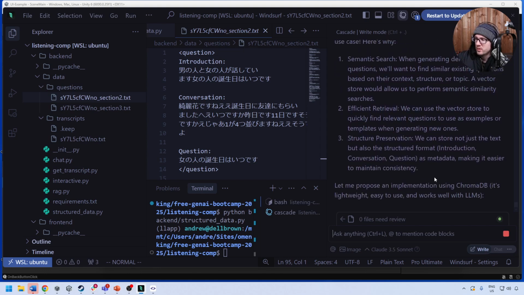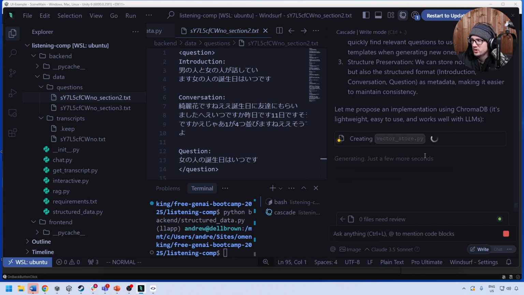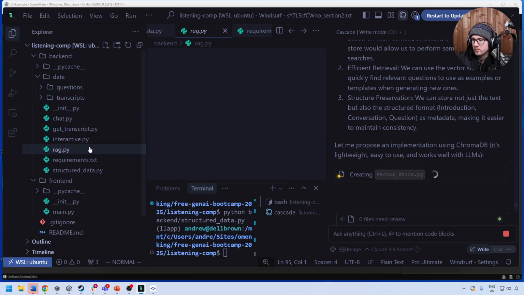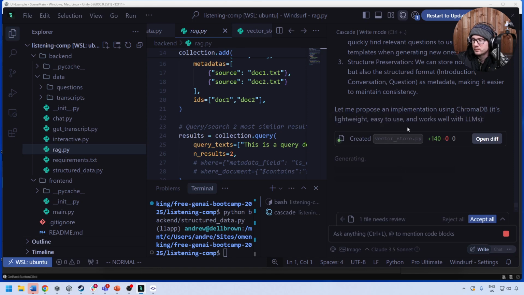Semantic search. When generating derivative questions, we want to find similar questions based on their context, structure, and topic. A vector store would allow us to perform semantic similarity searches. We can use the vector store to quickly find relevant questions to use as examples. We can store not just the text, but also the structure format as metadata, making it easier. Let me propose an implementation using ChromaDB, which is what we're using. But I think it knows it because it's in our code base, right? But really, we should be doing this over here in our vector store.